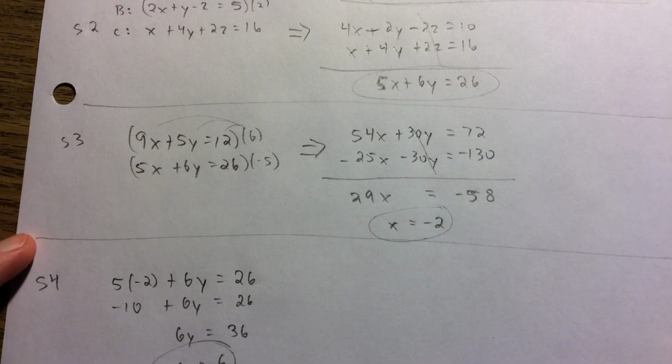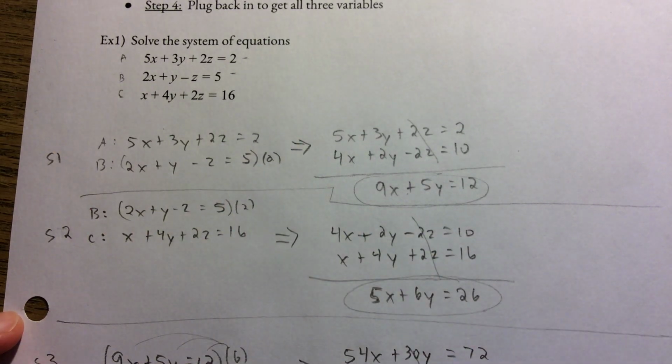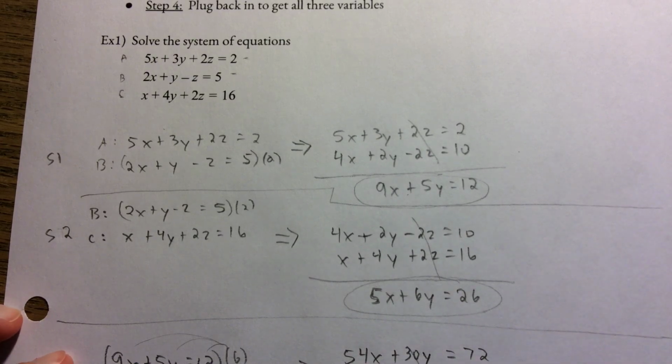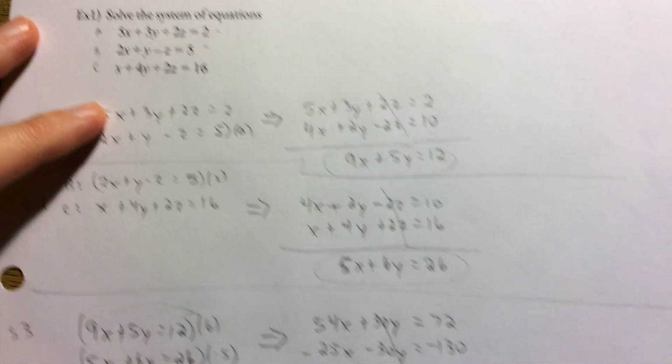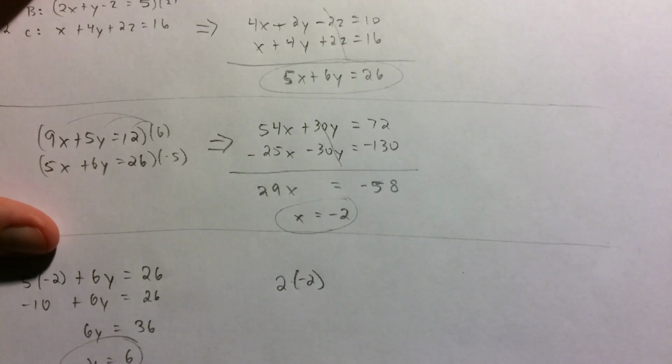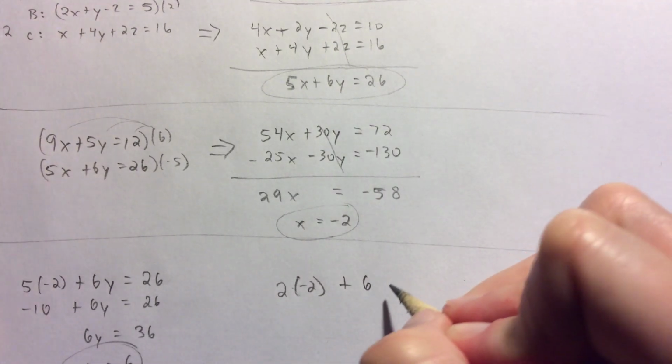Now I'm going to go back to the very beginning and pick one of these from the very top and substitute the x and the y in. I'm going to use equation B. So I have 2, and then my x is going to become -2. I have a y value, which is going to become 6.